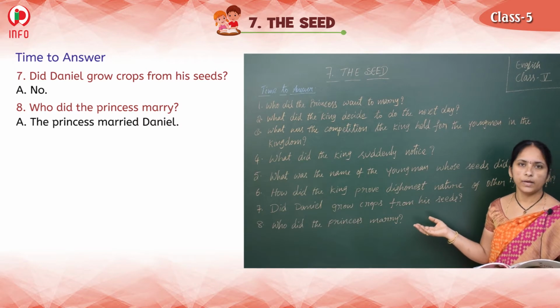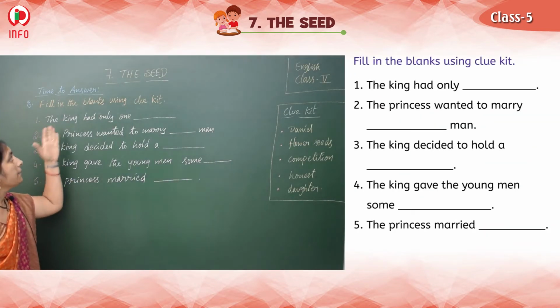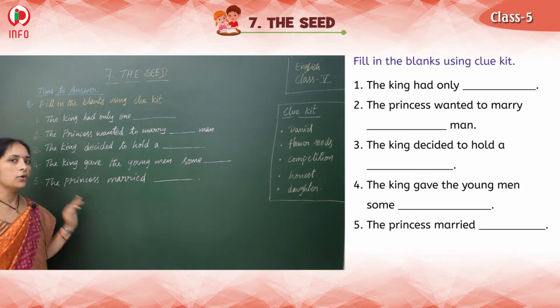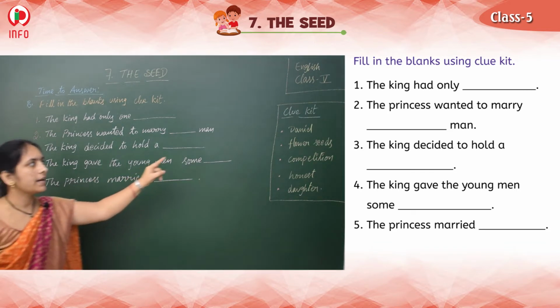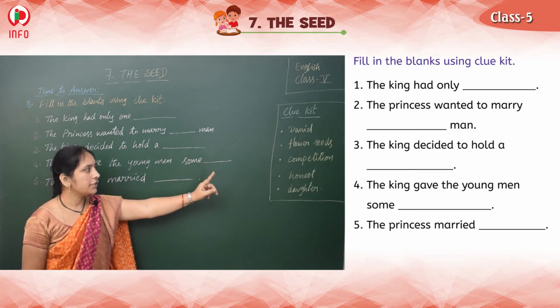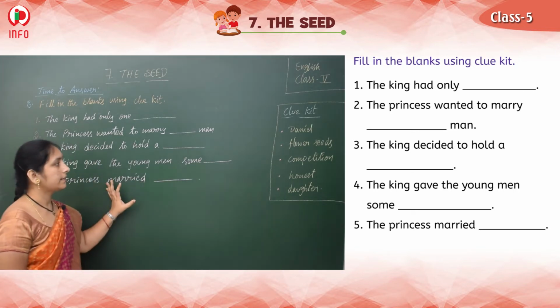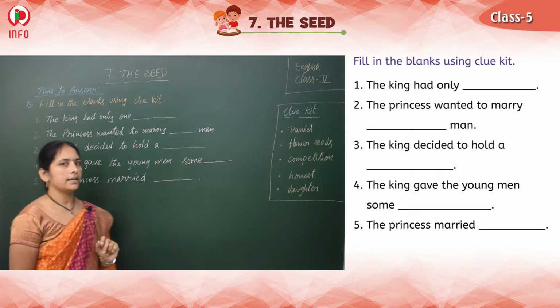Let's learn this one again. See, children, the next we have is fill in the blanks using the clue kit. So, what is the clue kit? Here we have Daniel, flower seeds, competition, honest and daughter. So, only 5 words the clue kit they have given.